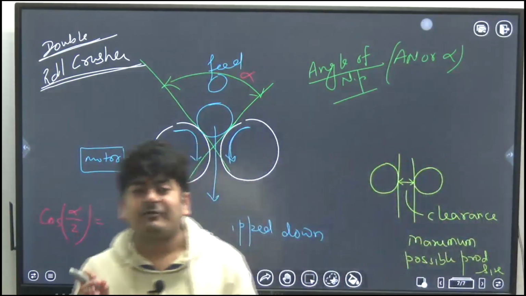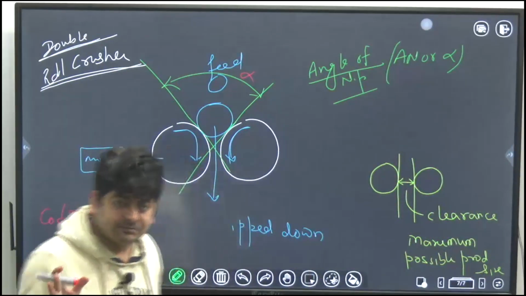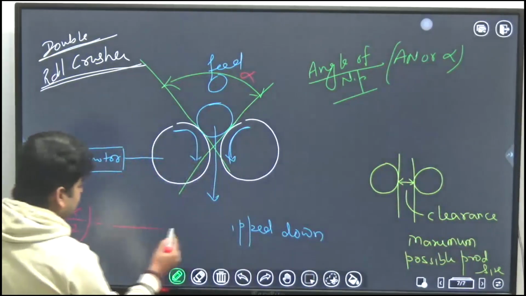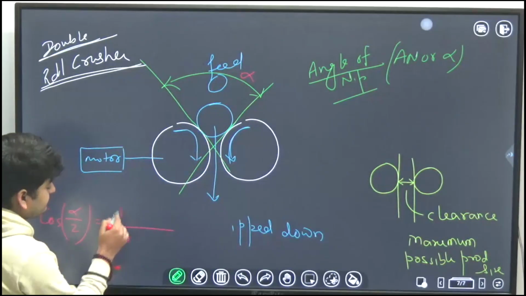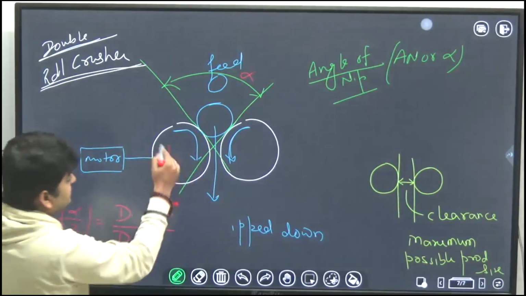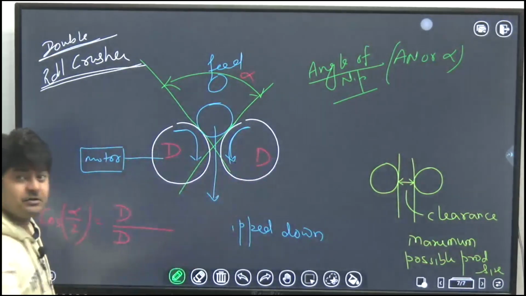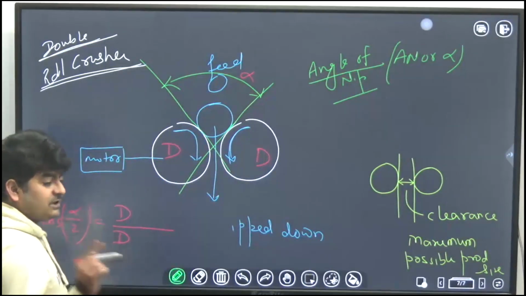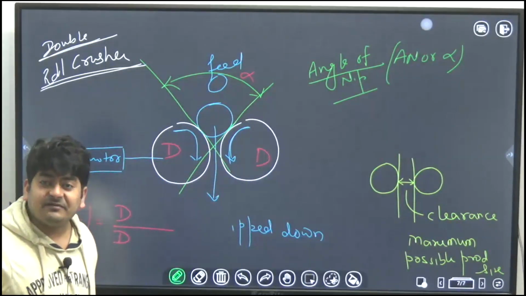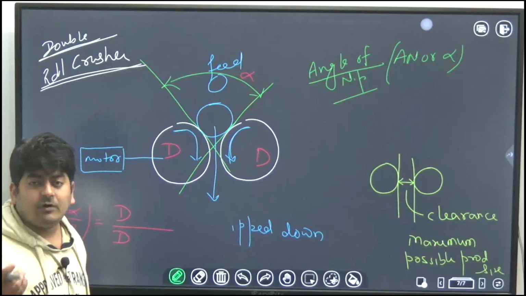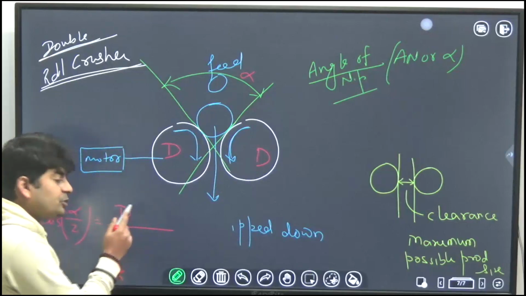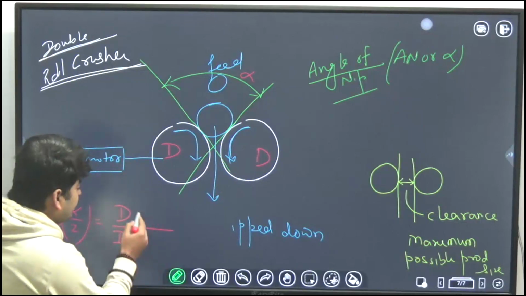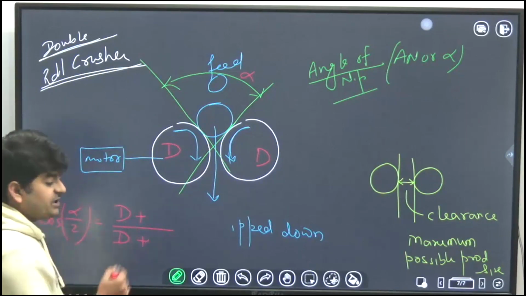The value of cos theta cannot be greater than 1. So here as well, remember, capital D, the diameter of these rolls, crushing rolls. Now since cos theta cannot be greater than 1, it has to be less than 1. So obviously it means the numerator should be less than the denominator. So numerator and denominator, what should become?